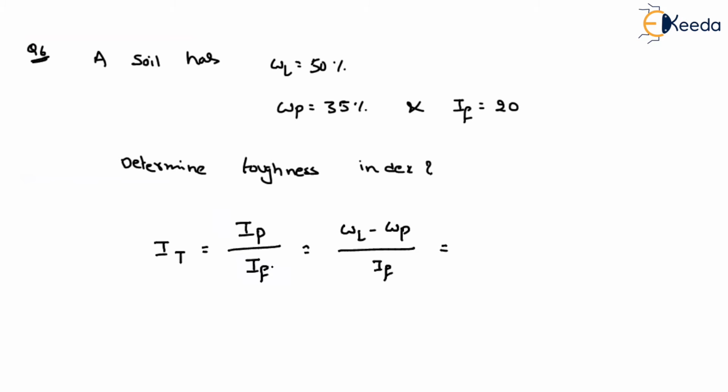So remember, here you are taking this literally in terms of percentage. Liquid limit 50 minus 35, divided by flow index, which is 20. That will be equal to 15 by 20. Isn't it? Just this type of question I can ask you. So here you will get around 0.75. Okay. Direct formula oriented problem.